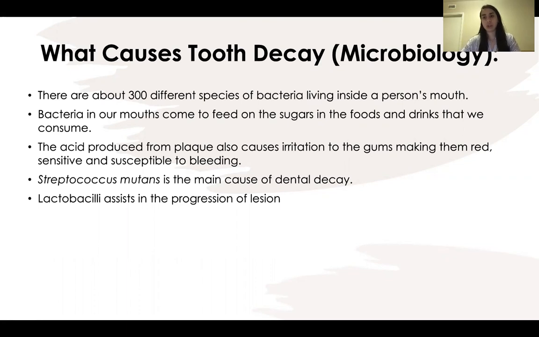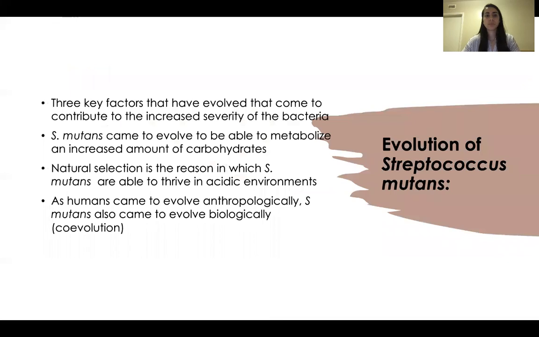The main bacteria that causes tooth decay is Streptococcus mutans, and lactobacilli assist in the progression of lesions within the mouth. So, a little bit more on the evolution of Streptococcus mutans. Three key factors have evolved that contribute to the increased severity of the bacteria: increased acid production, the ability to form biofilms on hard surfaces of the teeth, and the ability to survive and thrive in a low pH environment.